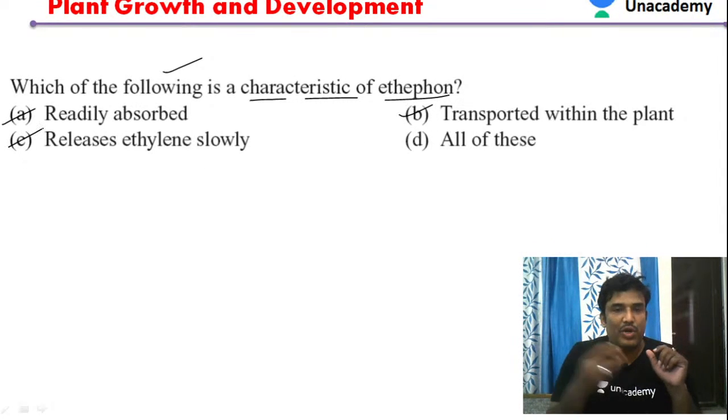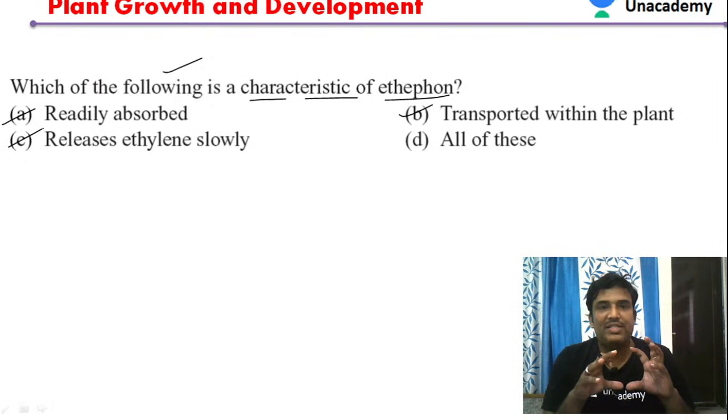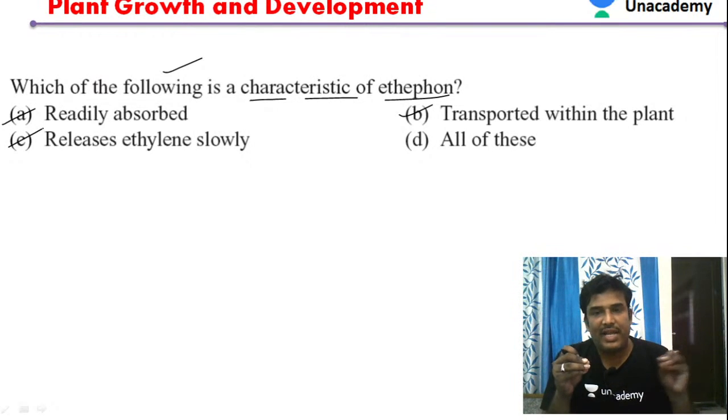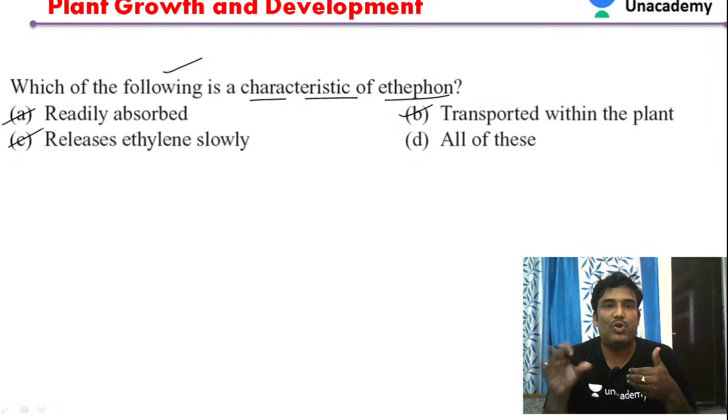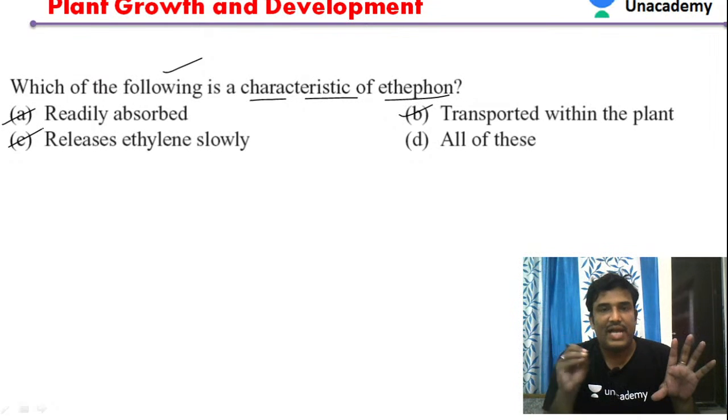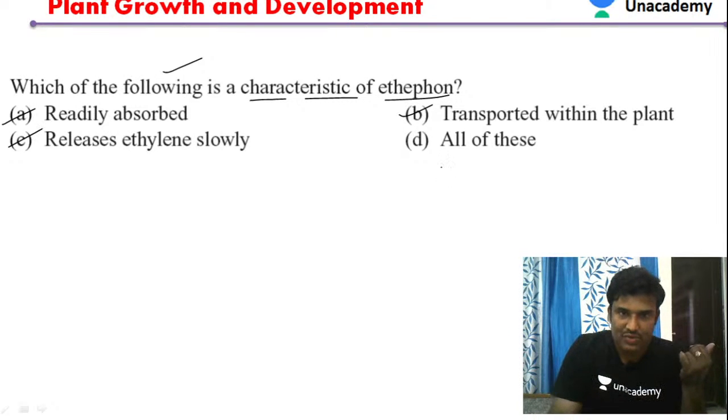And it releases ethylene slowly. So the major characteristics of ethephon is, it is readily absorbed. So when it is absorbed by the plant, it can be easily transported in the plant. And slowly what happens? Ethylene is released slowly. So all these are the characteristic features of ethephon. Because of that, it can be easily applied onto the plants. So these three characteristic features, readily absorbed, easily transported in the plants, and once it is transported, certainly it releases ethylene at a particular location. So these are the characteristics of ethephon. So finally we will be taking the answer as option D. Option D will be our answer in this case.